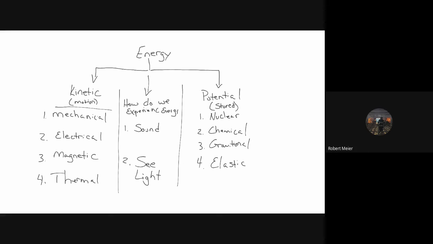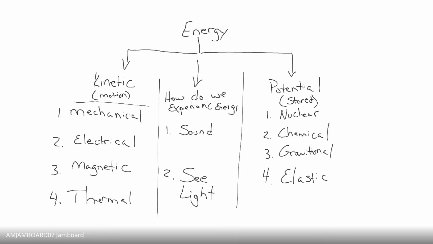When we're talking about energy on this one, I'm going to ask you, what are the two main categories? You're going to say kinetic and potential. And then I'm going to say, list four types of energy underneath kinetic energy. You're going to write down mechanical, electrical, magnetic, and thermal. If I ask about potential, you're going to write down nuclear, chemical, gravitational, and elastic.